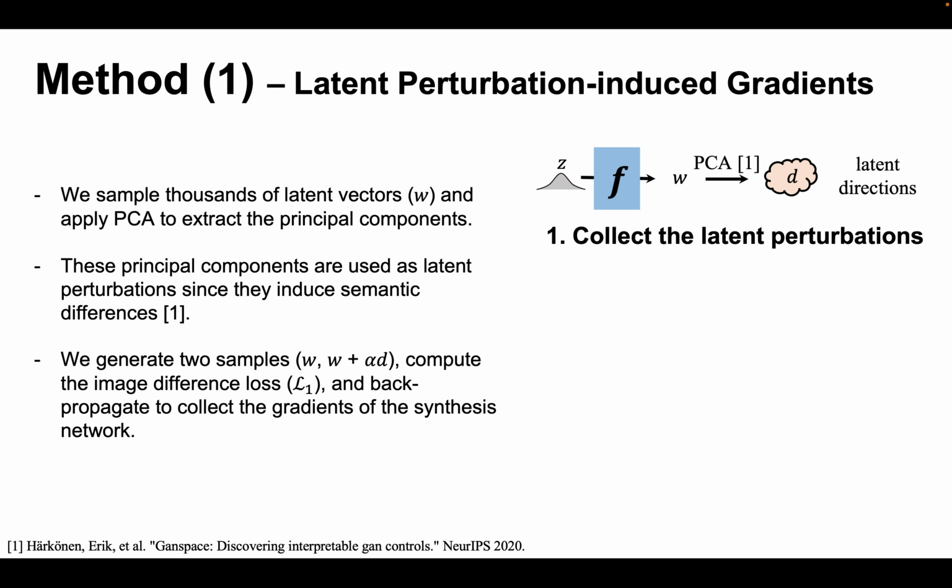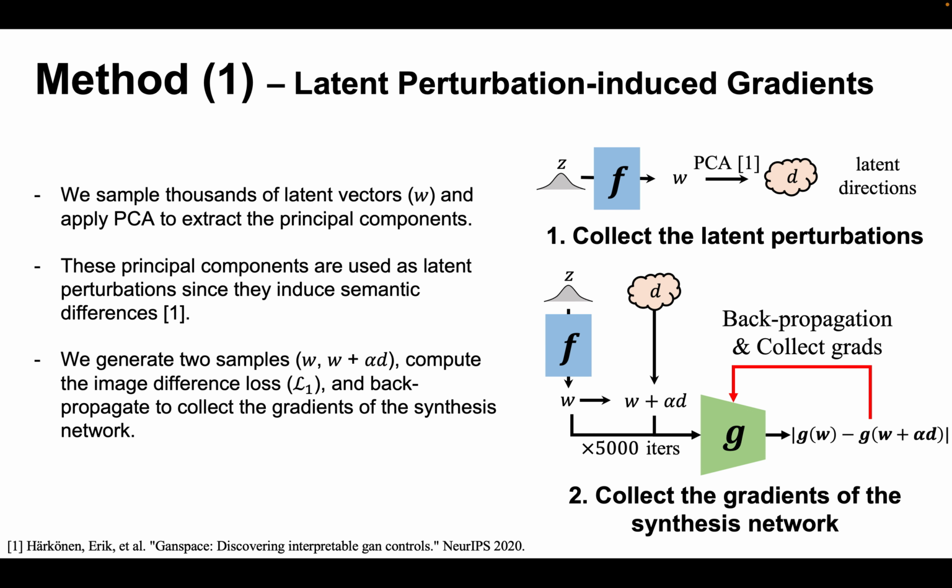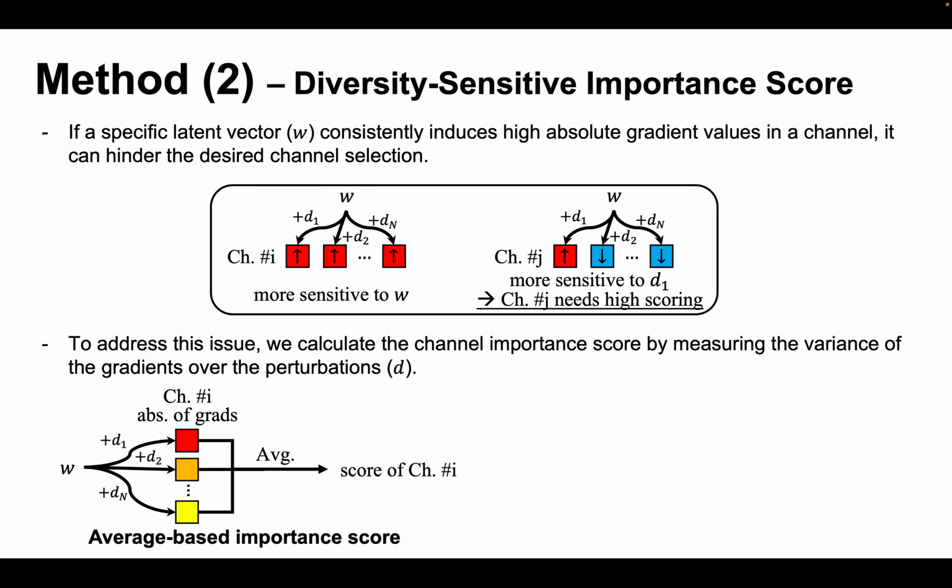Here, I explain how we collect channel-wise gradients for calculating channel impedance scores. We sample thousands of latent vectors from noise and the mapping network. Then we adopt PCA from GANSpace to collect latent directions. Next, we generate two images using the latent vector and the perturbed latent vector. Then we calculate the image difference loss and backpropagate it through the synthesis network, repeating this step 5,000 times.